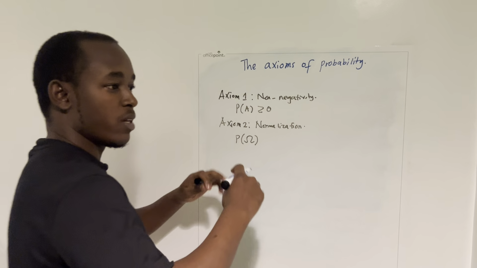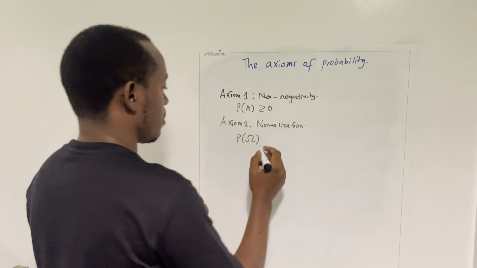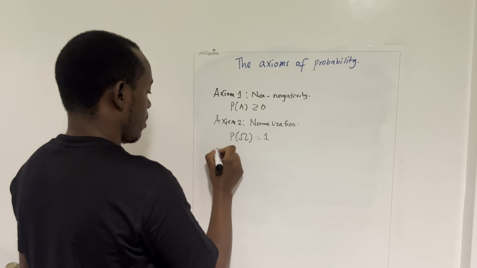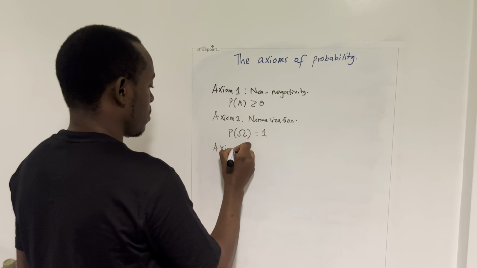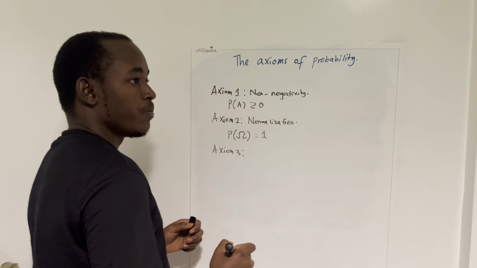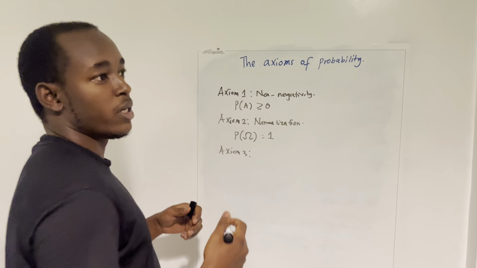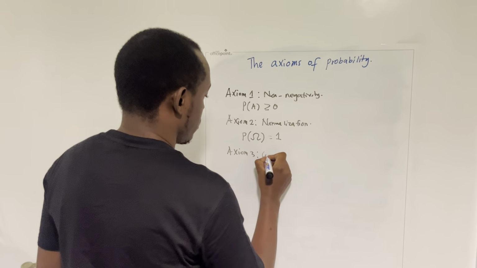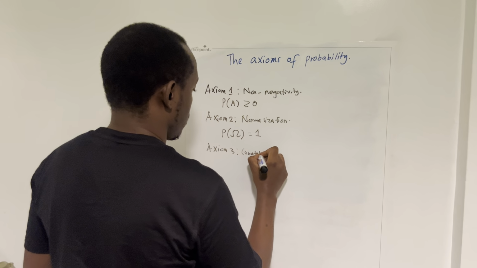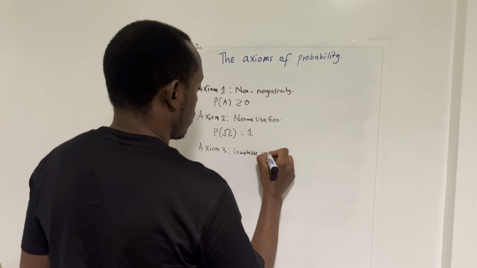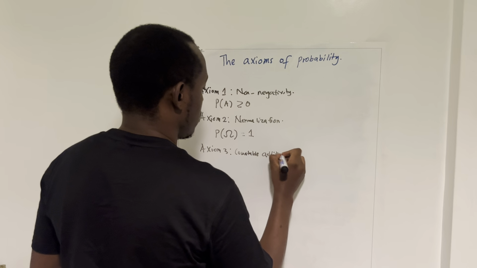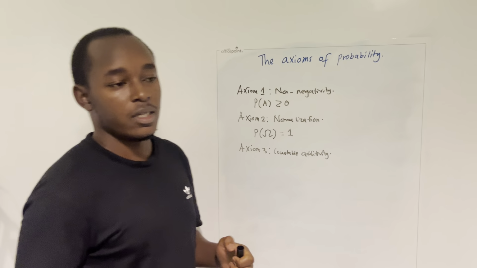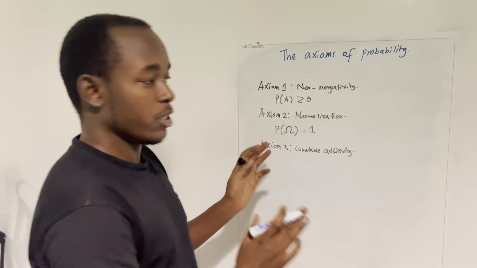So the probability of the entire sample space is equal to 1. And then the third axiom is what we call countable additivity. So let me expand on each of these.